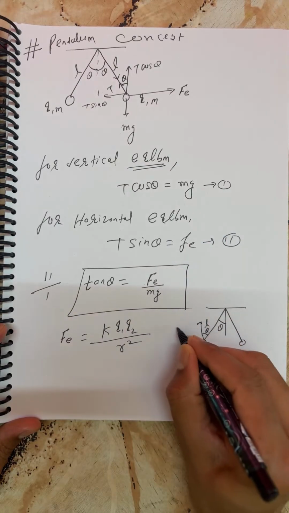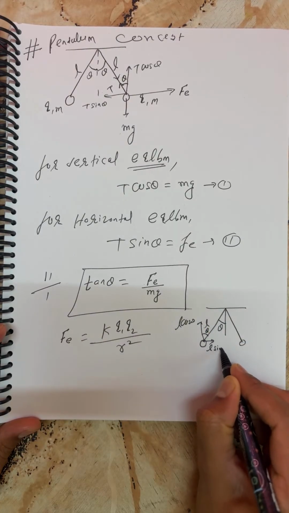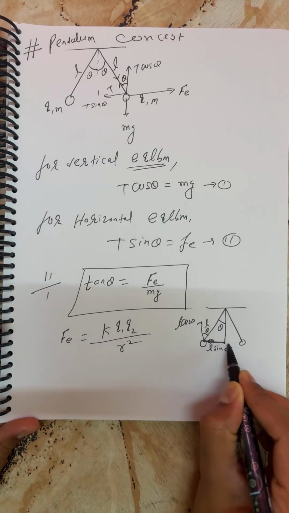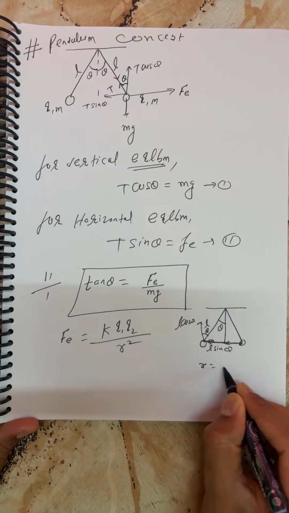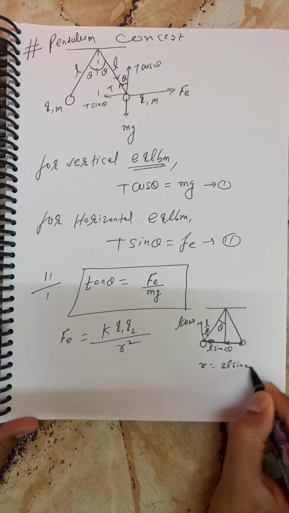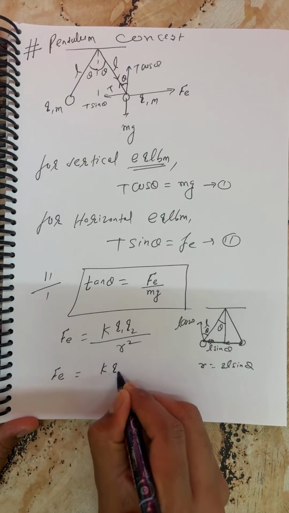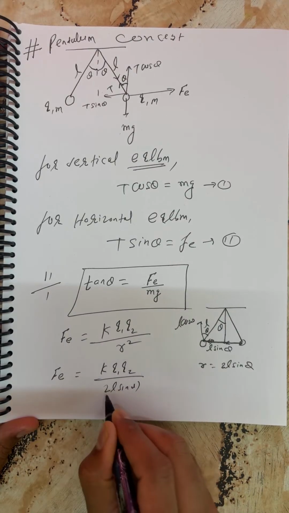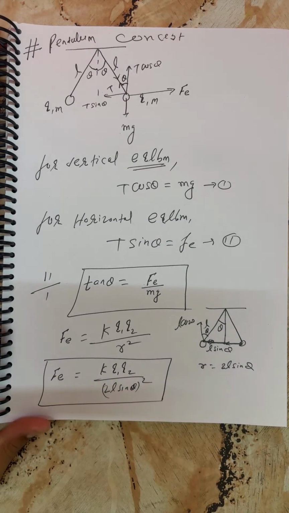So students, you can write L cos theta, and this you can write L sin theta. So my dear, this length is how much? L sin theta, and this length is how much? L sin theta. So what is R, students? You can write R is equal to 2L sin theta. So finally Fe is equal to K Q1 Q2 by 2L sin theta whole square. So this is all about, my dear, the concept on pendulum.